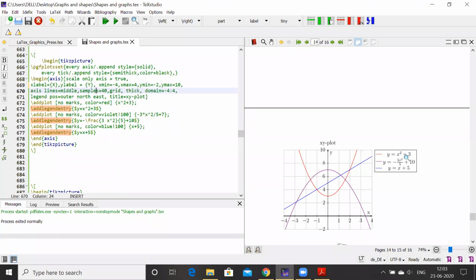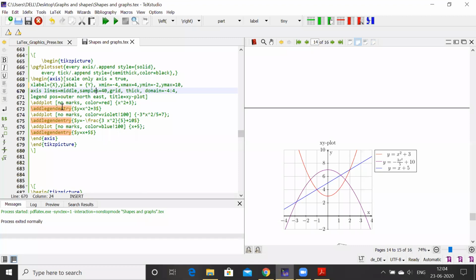Legend, so what are the legends we wanted to label here? We can write it here, domain -4, which is the X domain it is taking. The legend position is outer north east. This is the position of the legend. The position we can define where we wanted to give our legends. And then title, XY plots. Here I have given this XY plot title. So you can give the title for this plot.